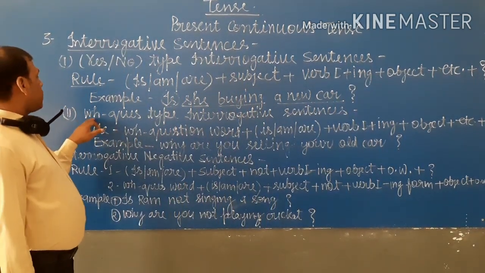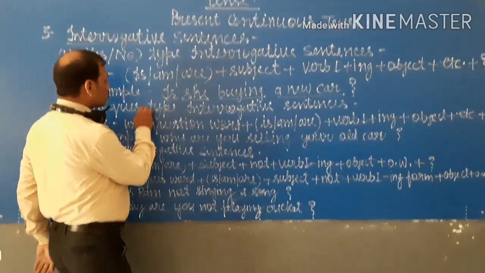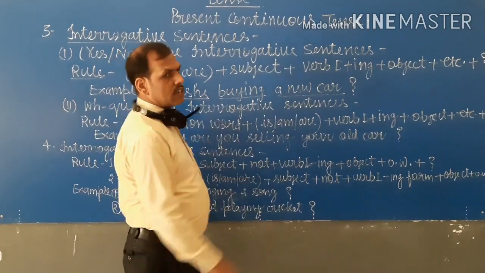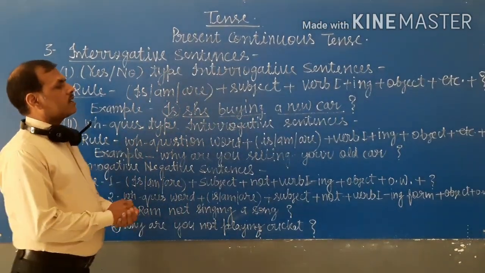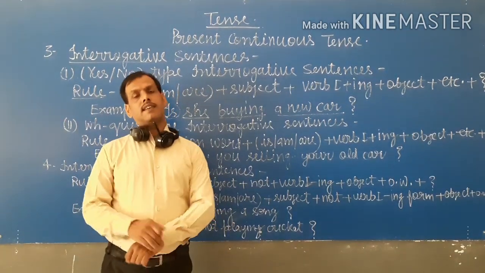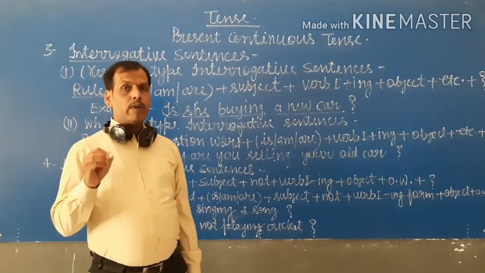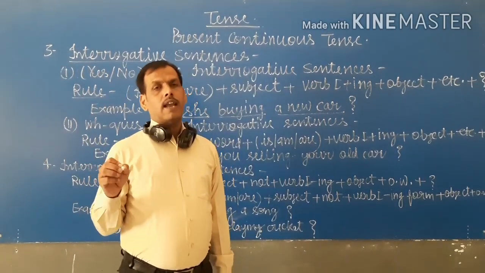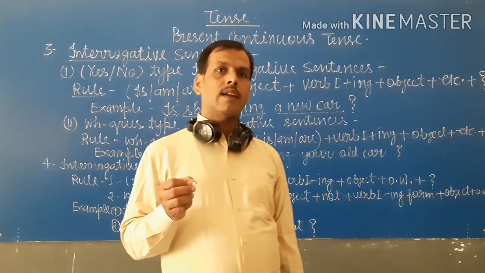Then the second type of interrogative is WH question type interrogative sentences. Dear student, WH type interrogative sentences are those sentences that start with a WH question word like what, when, why, how, where.